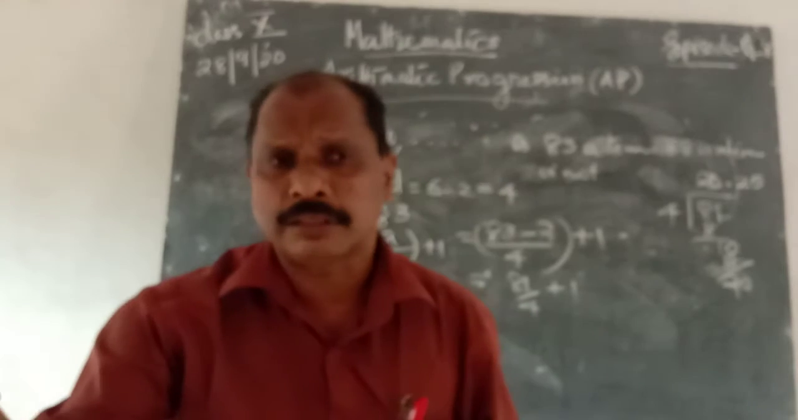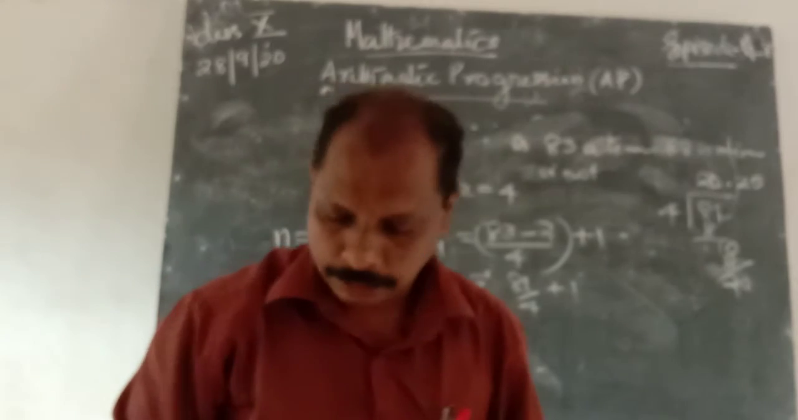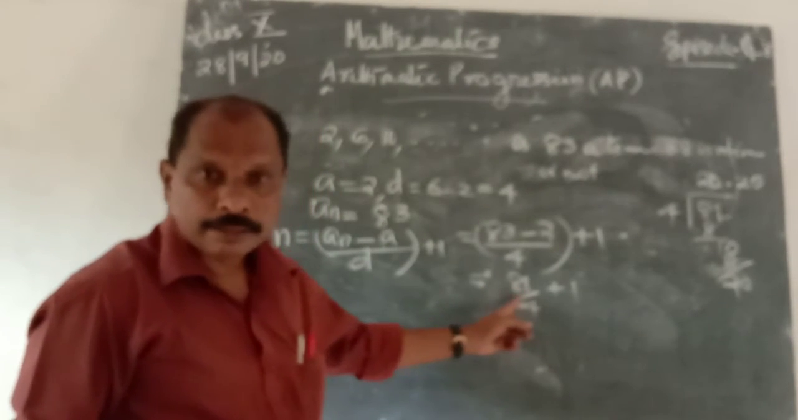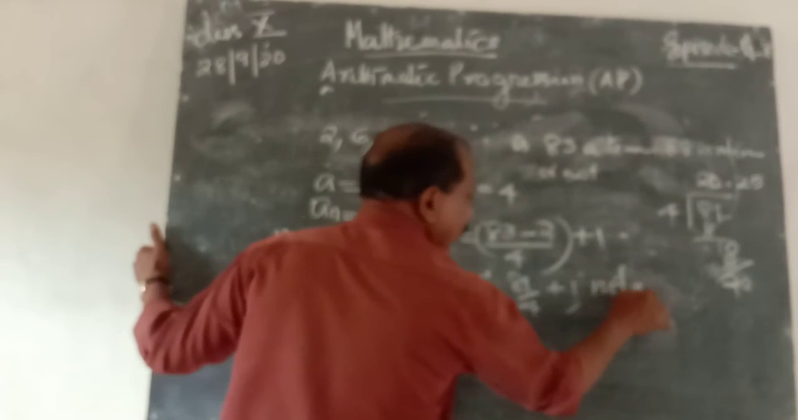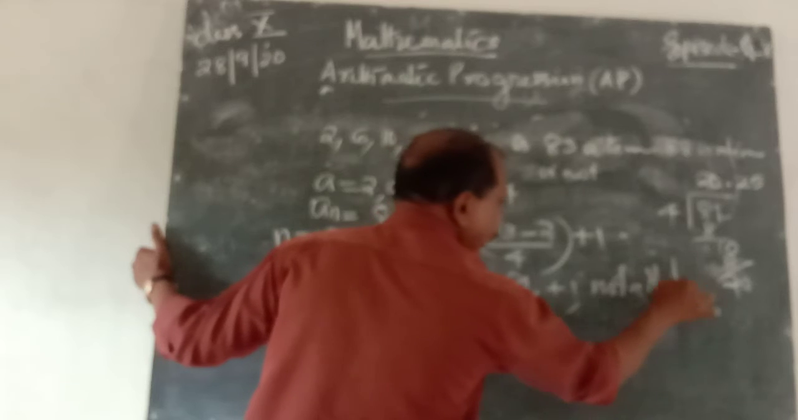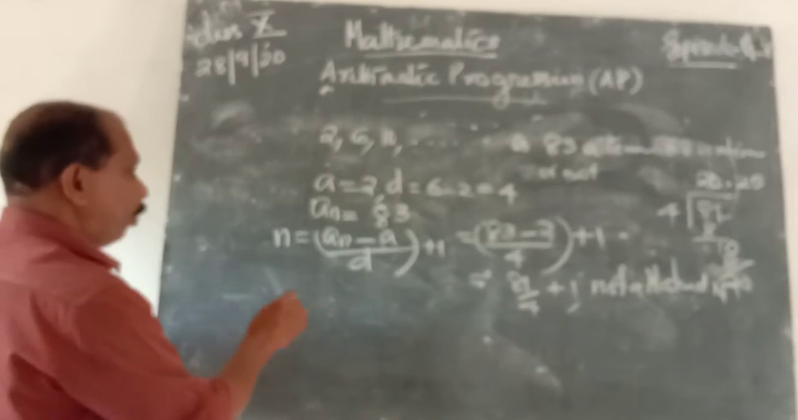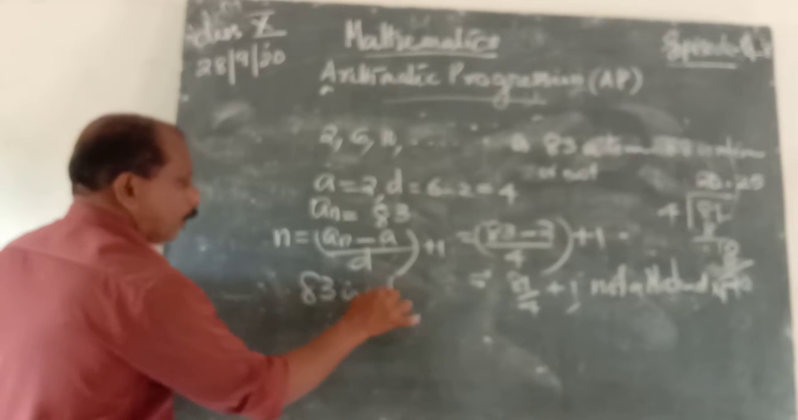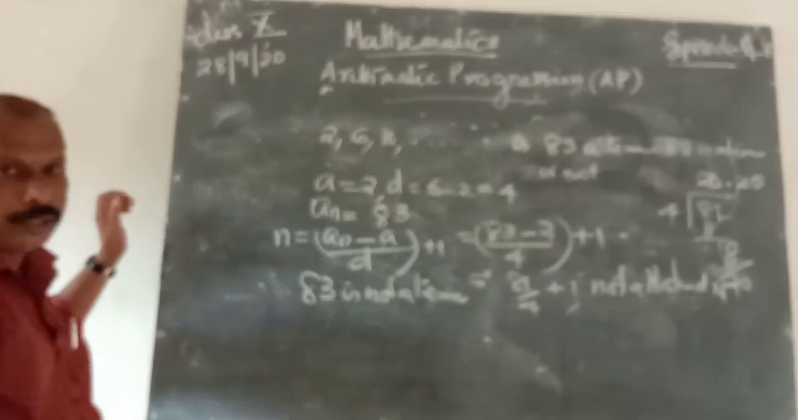Therefore, that is not a position. Position means 1st, 2nd, 3rd term, and so on. Therefore, this is a fraction, which means not a natural number. Therefore, 83 is not a term. That is the problem. Clear?